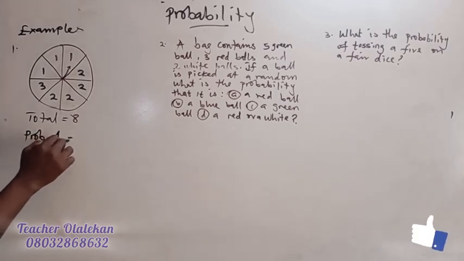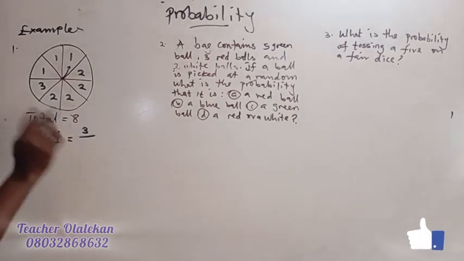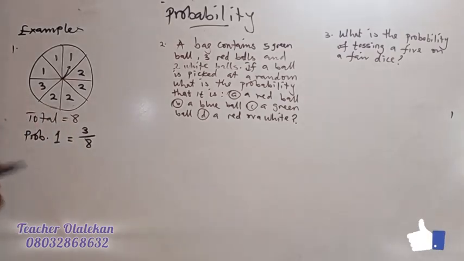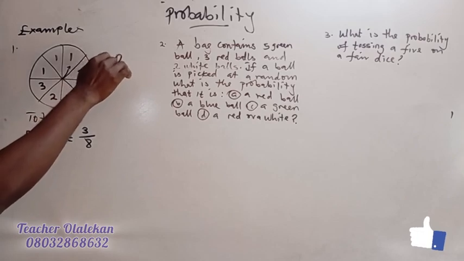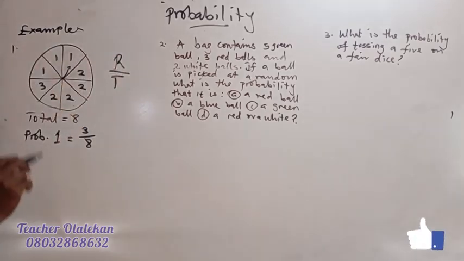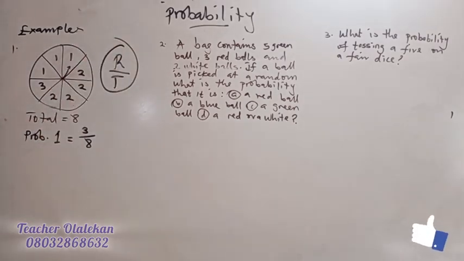So what's the probability of spinning 1? Probability of 1 will be equal to what? How many ones are there? 3. So that's going to be 3 over what? 8. Required over total. Do not forget, the formula is required over total. That's what you're applying, right? So this is the formula for probability.